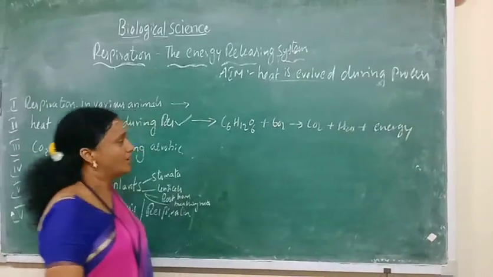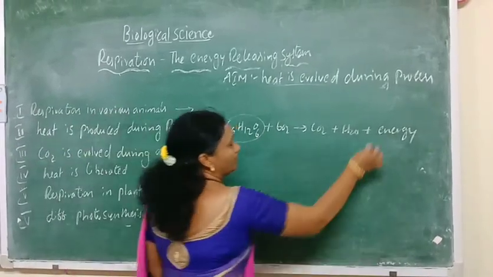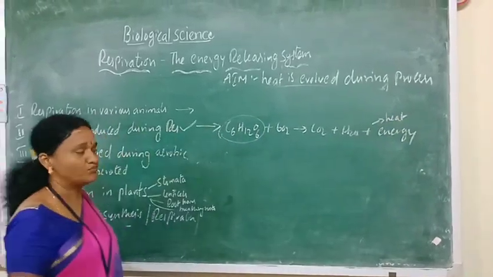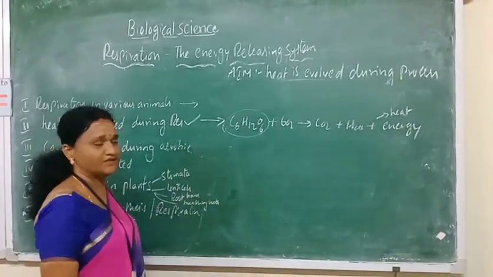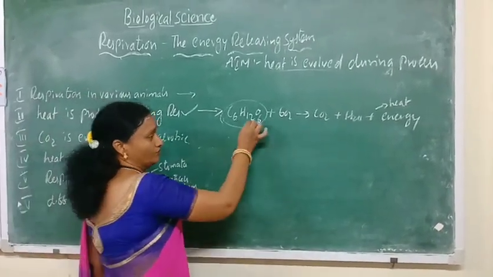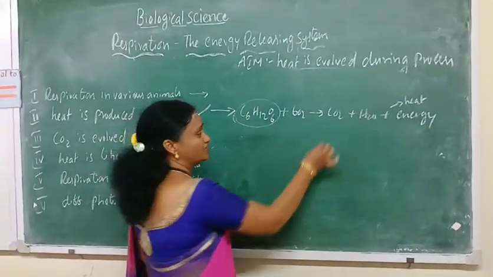Either in combustion or in respiration, when glucose is burnt, it liberates the energy in the form of heat. Yesterday we saw that in combustion also, heat is produced. In the same way, in our body also, heat will be produced. So we have seen that energy is released during the process of respiration.